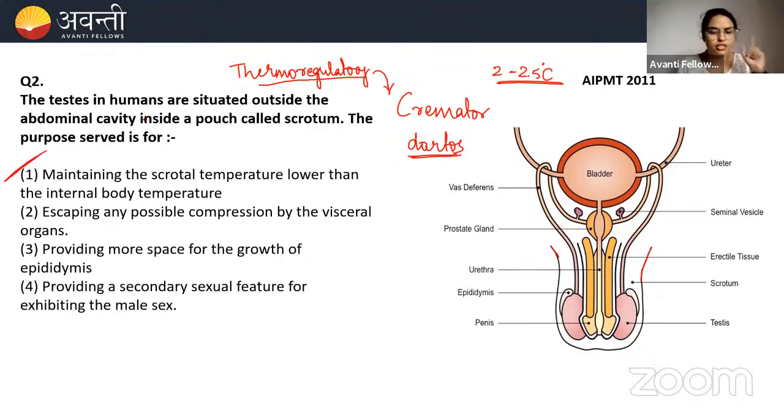So the answer for this question is option A. These others are not the correct options.